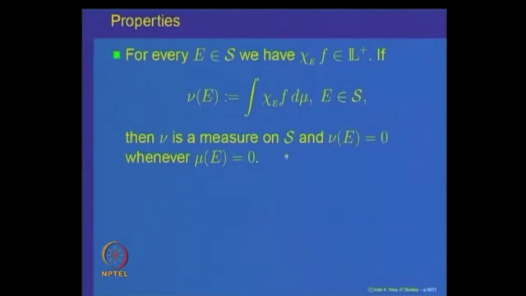thus nu is a measure on the sigma algebra S and has the property that nu of a set E is 0 whenever mu of the set E is equal to 0. So, let us prove this property also, and again we are going to use the fact that the integral of a non-negative measurable function is given as a limit of the integrals of an increasing sequence of non-negative simple measurable functions.